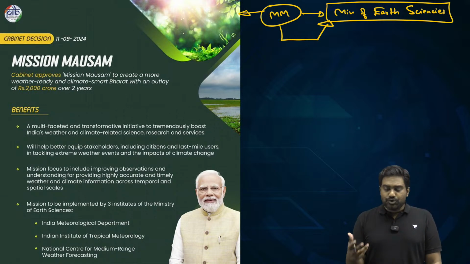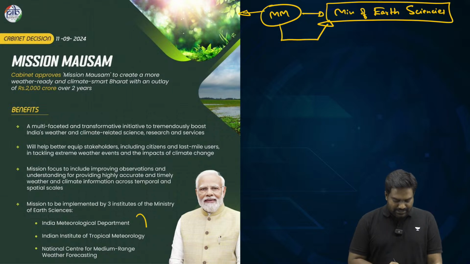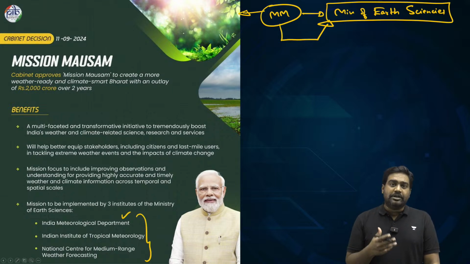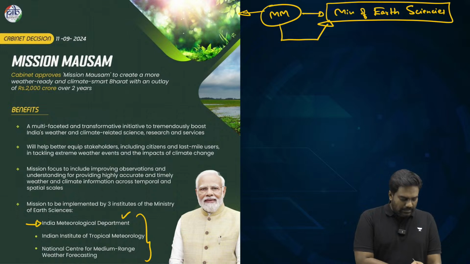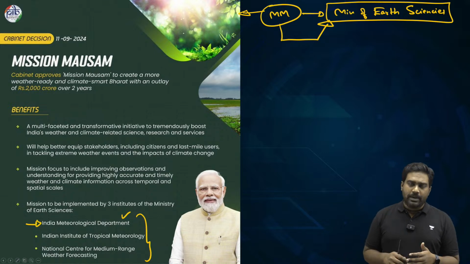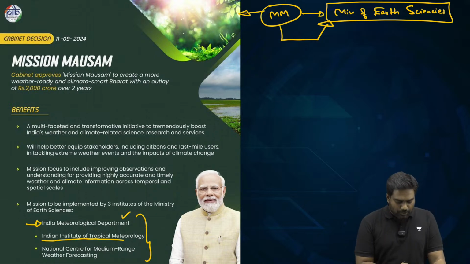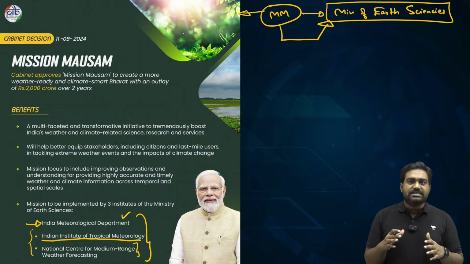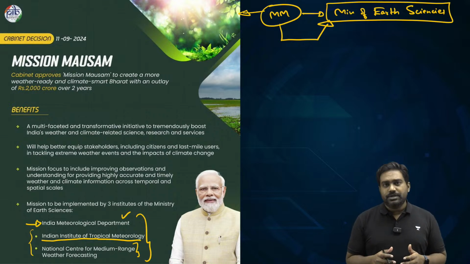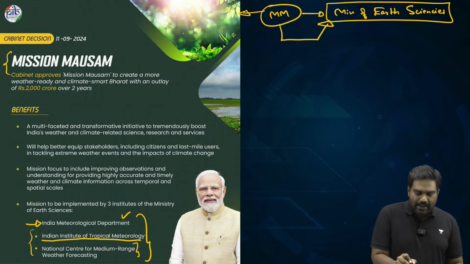There are several institutions that function under the Ministry of Earth Sciences, such as IMD, India Meteorological Department, which is the nodal early warning agency for heat waves, cold waves, and even heavy rainfall, for providing monsoon prediction as well as for predicting cyclones. And you also have the Indian Institute of Tropical Meteorology, the IITM, and the National Center for Medium Range Weather Forecasting. These 3 important scientific institutions, which function under Ministry of Earth Sciences, will be implementing this program.